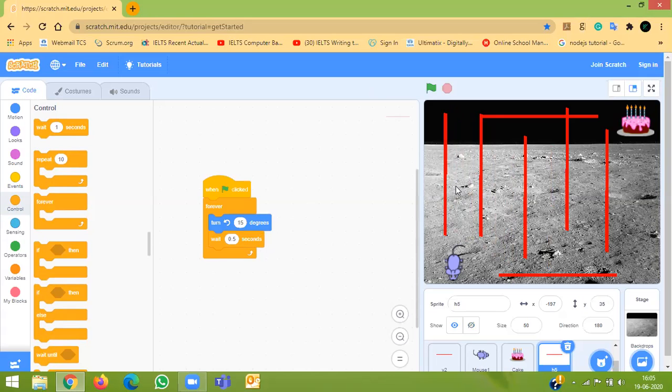If you remember, you would have seen games where a kind of chain is rotating and you have to avoid those rotating chains to move forward. There is a game like that. So we take turn 15 degrees and then a forever block, and then we wait for 0.5 seconds. I think it's a less amount. Make it 1 second. Okay. So we'll put wait 1 second in the forever block or after that? In the forever block. Just see how it looks now when it is rotating.